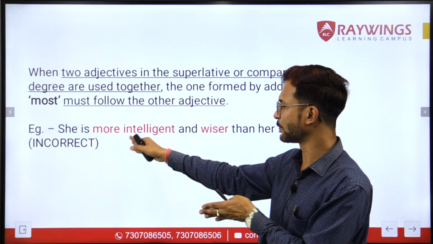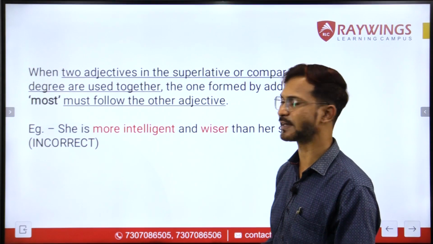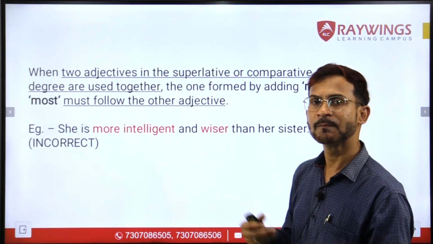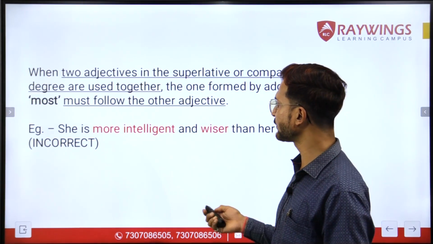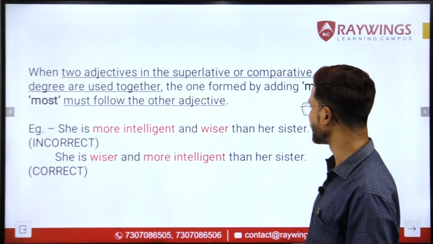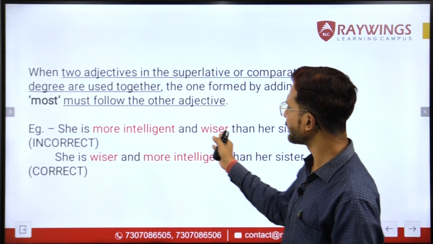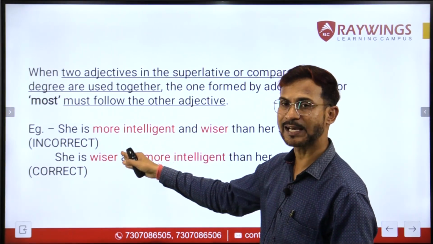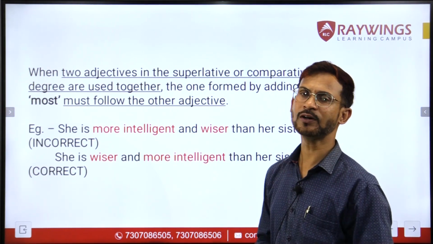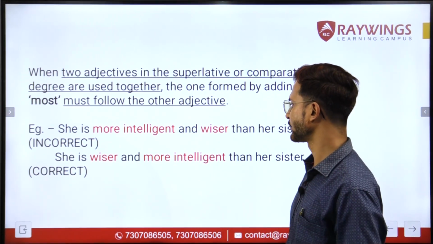It should not be kept in the first place. That is why this sentence is incorrect. We will never say that she is more intelligent and wiser than her sister. The correct form of this statement would be she is wiser and more intelligent than her sister. We have interchanged the places of both the adjectives out here, as you can see. Now this is going to be your correct statement.